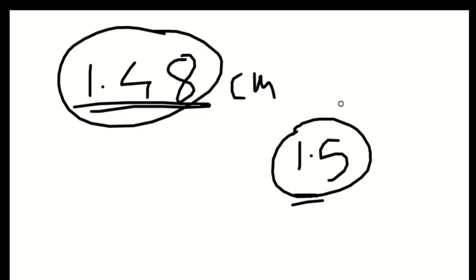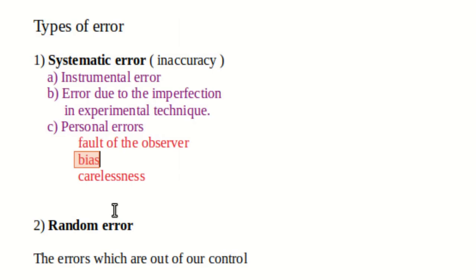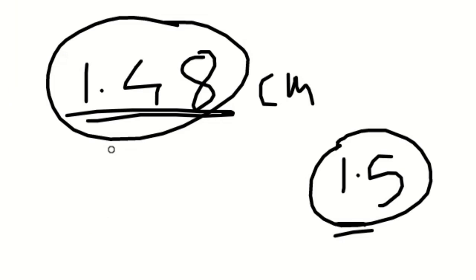So that is called bias. And another reason is carelessness while measurement. If you don't care what is the exact value and you just write for 1.48, let's say it is 1.5. That is called carelessness. So these are some personal errors. The true value is 1.48 and still you have written 1.5. So that is called personal error.